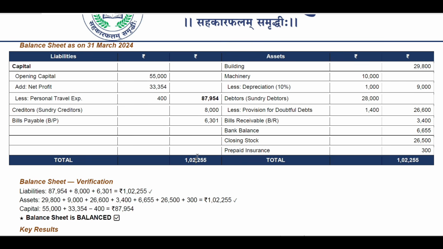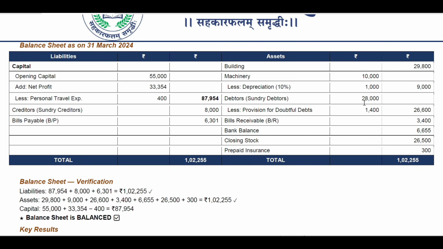And then again we got to move towards assets. What are the assets actually? So building, that costs 29,800 rupees. Machineries cost 10,000 rupees. Depreciation is 10% of the machinery cost, that is coming up to 1,000 rupees. Whatever the machinery cost is, let's take an example, 20,000, so depreciation will be 2,000 likewise. So 10% of the machinery cost will be depreciation, so it is coming up to 9,000 rupees, where we got to reduce 1,000 from the 10,000 machinery cost.